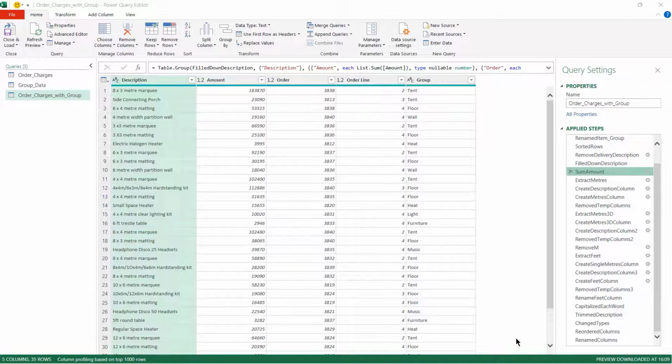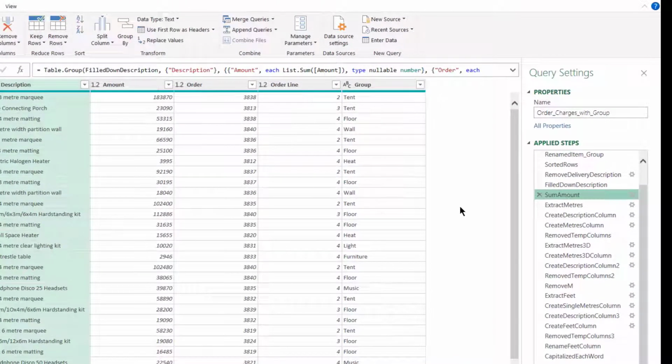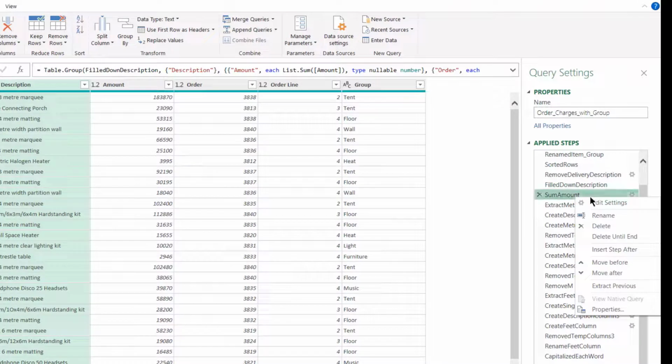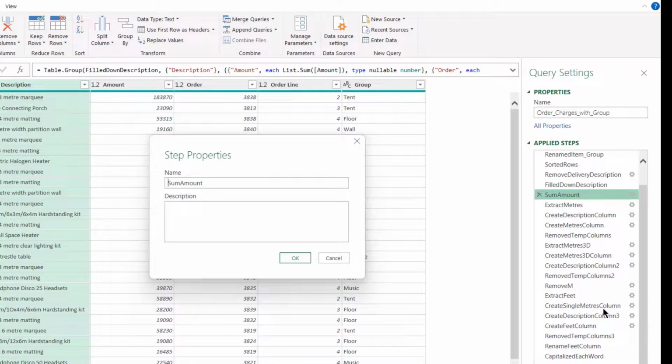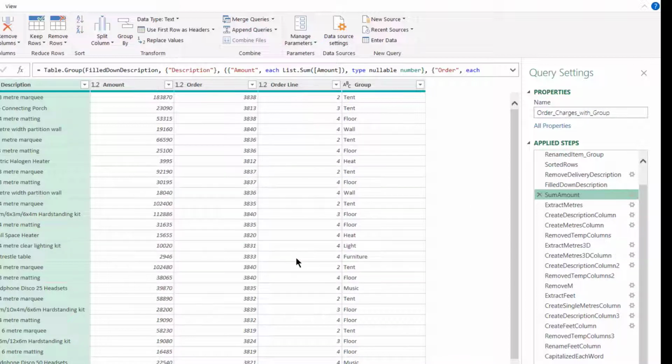So let's look at how we can add some information about a particular step. We have some amounts here, and we can go to the applied steps and right click on sum amounts and look at the properties. In here we can enter a description. Here's one I prepared earlier. The step sums the delivery charge with the cost of the item. Click OK.